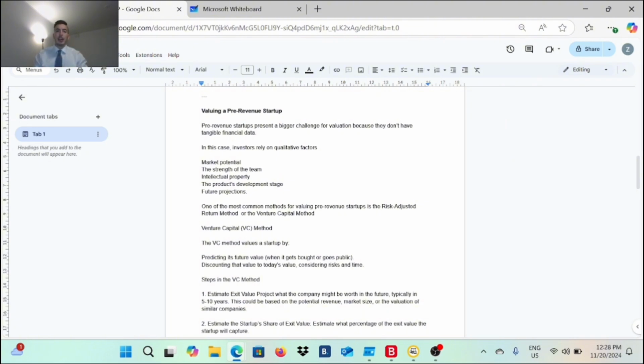But a startup is valued by only 3 to 5 factors that are most important. So let's take a look. What investors look at when they want to value a startup is the market potential, the team behind the project, the concept, the product's development stage, and what the future projections could be. You got it? That's exactly what they are valuing.